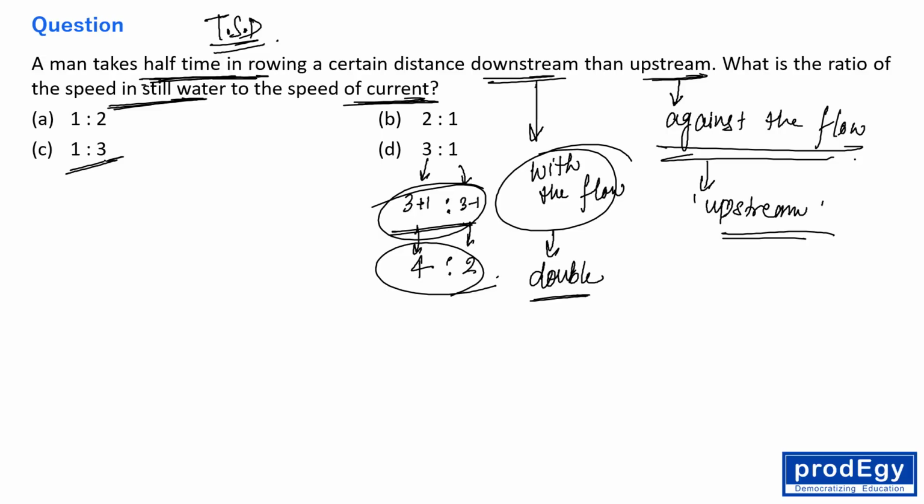And why I'm not taking this option? Because the question is saying the speed of the man in still water and the speed of the current. Obviously, the man's speed is obviously more than the speed of the current. Otherwise, he won't be able to swim against the flow. If the speed of the current is more, then he won't be able to swim against the flow, right? So, speed of the current will be less than the speed of the man in still water, right? So this is the answer. D option is the correct.